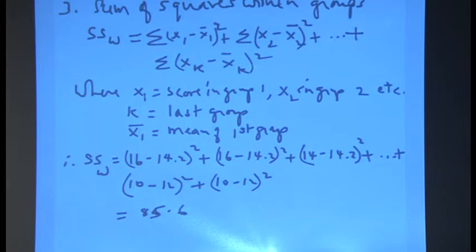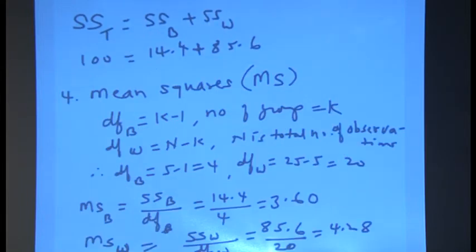The last two numbers are given here: 10 minus the mean of the last group, 12, the whole square, plus 10 minus the mean of the last group, the whole square. When you add all those things, it comes to 85.6. That is the within group sum of squares. So we have that, and then we move on to the next one.